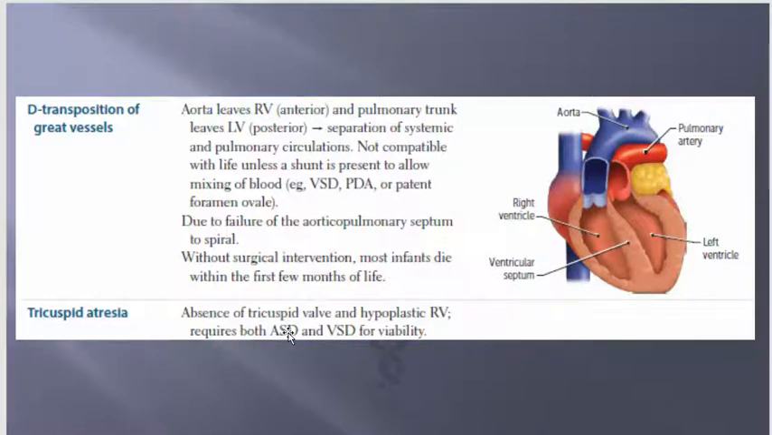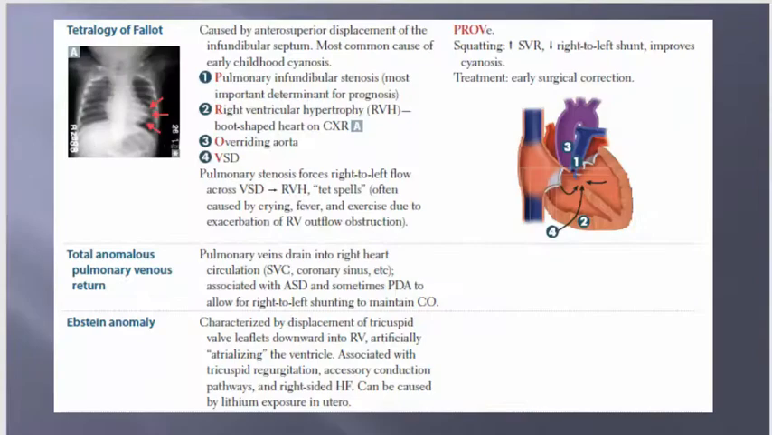Atrial septal defect, and ventricular septal defect, for viability. So to make it work, you still need those valves. Tetralogy of Fallot, there are 4 things that you'll need to know.